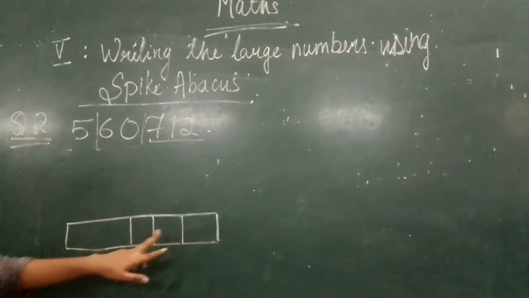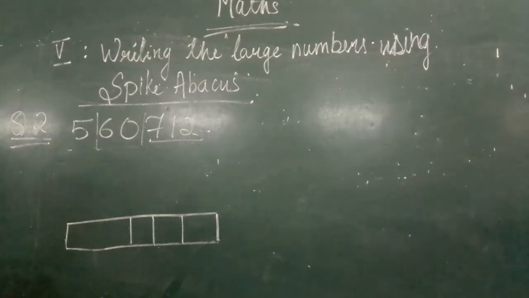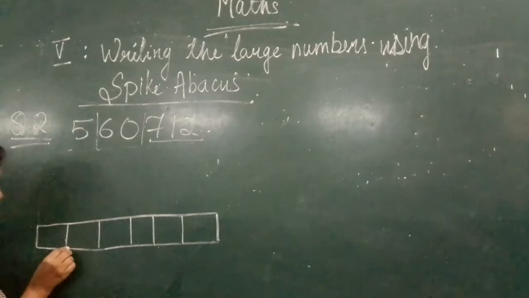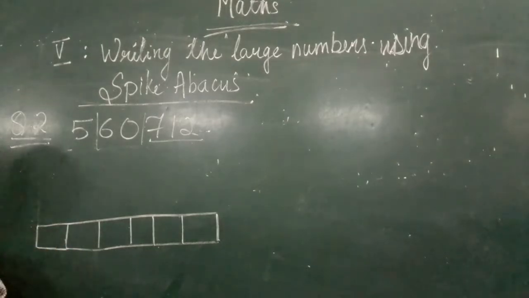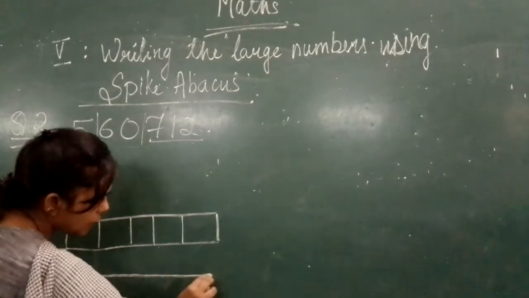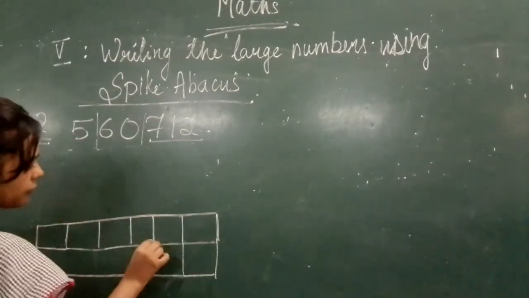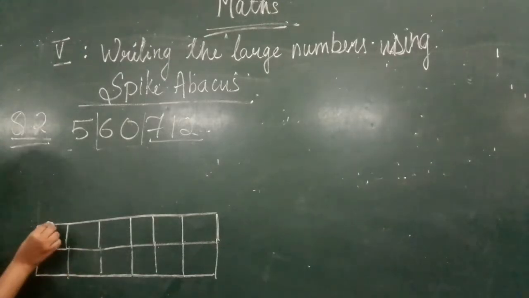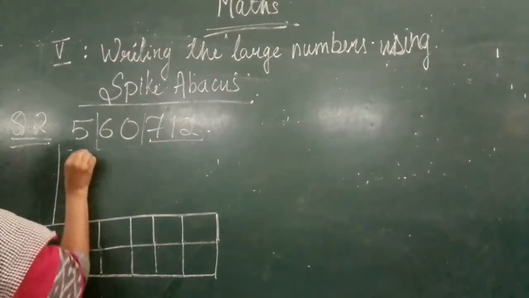This is for the ones period, then this is for the thousands period, and you will add one more for the lakhs period. Okay, and below that we will also make a place value chart so that we know the numbers. Okay, and now you have to draw spikes here.